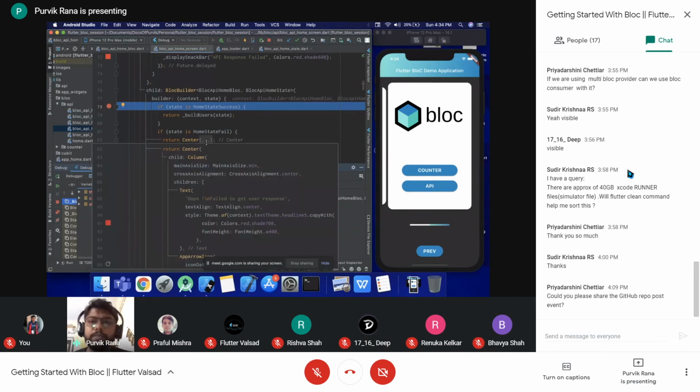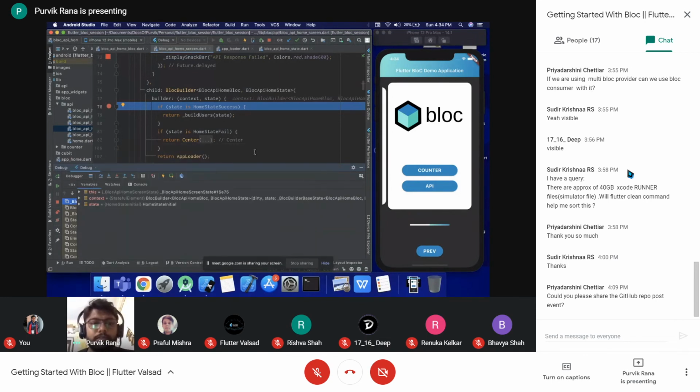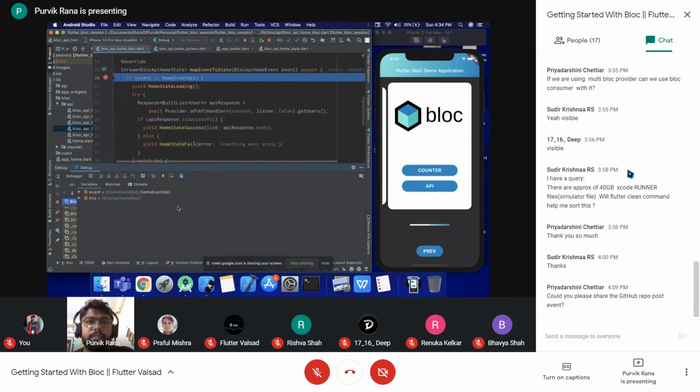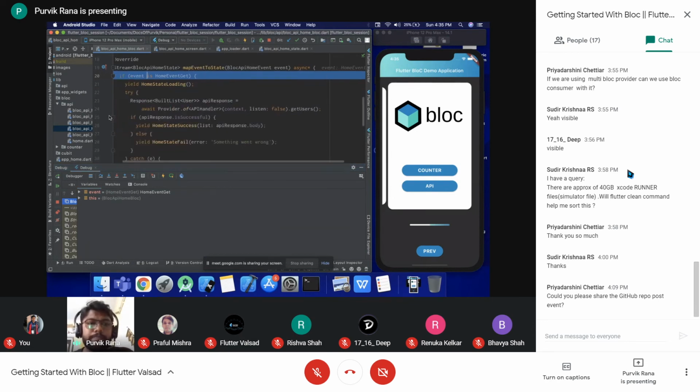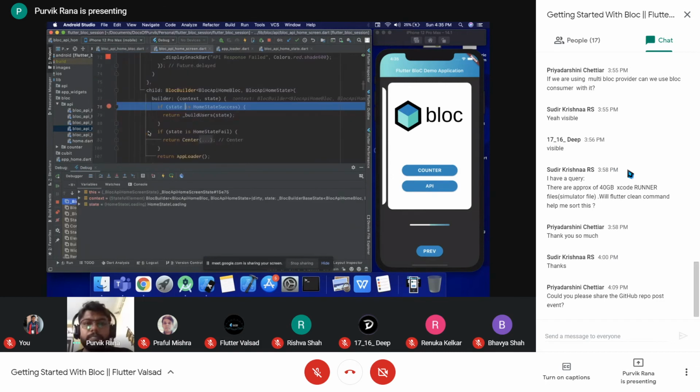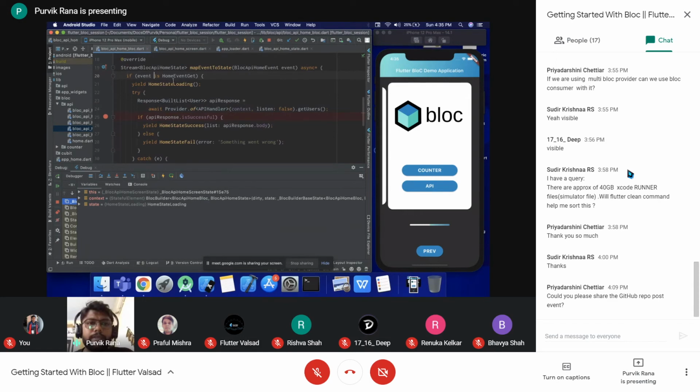So as you can see, we are just coming on to the screen. Initially the state is the home state initial. Now going forward, the event that it is receiving after the layout is done is the home event get. And here, as you can see, when the event is that one, we are yielding a different state, that is the home state loading.